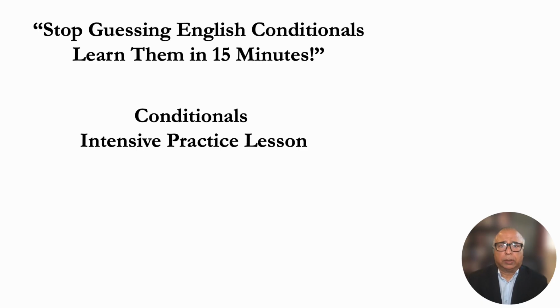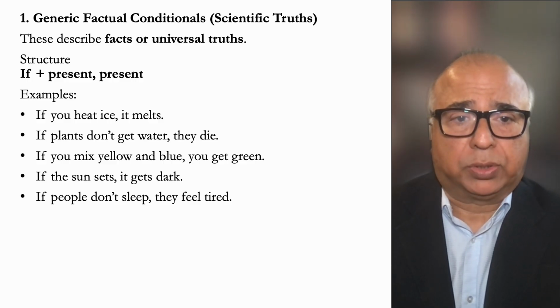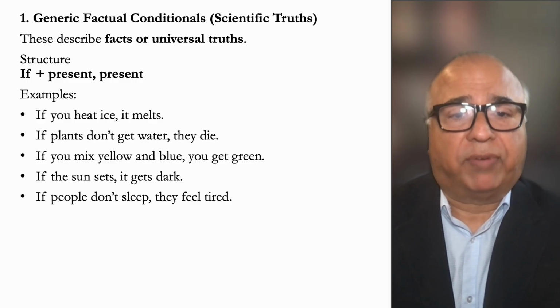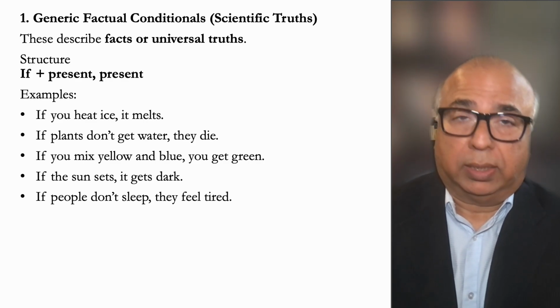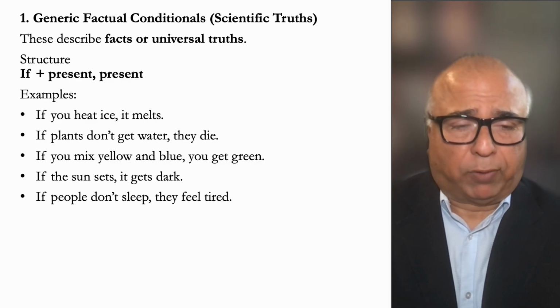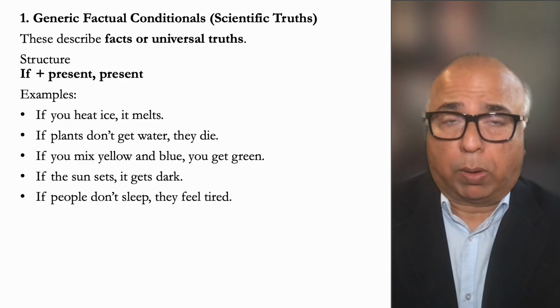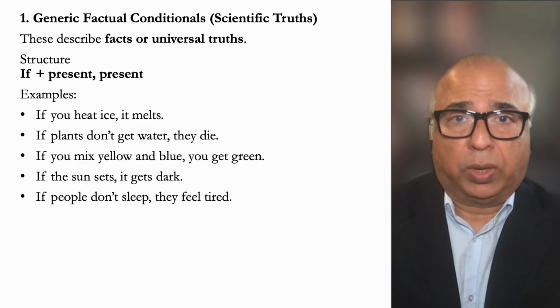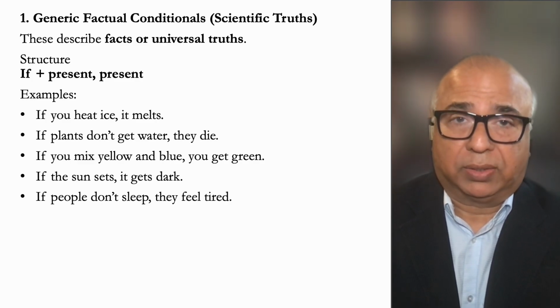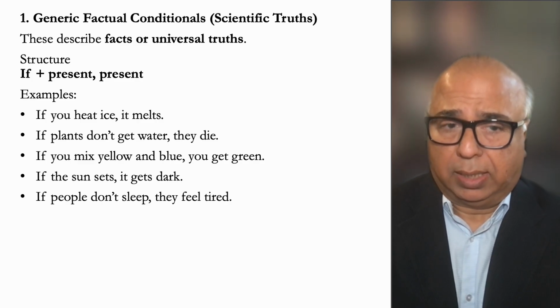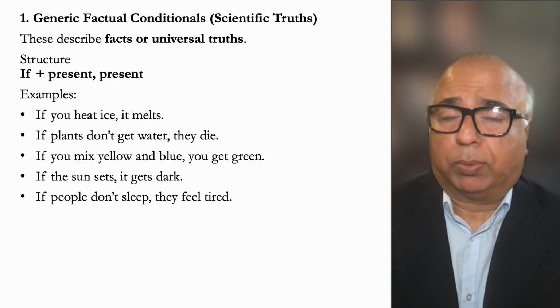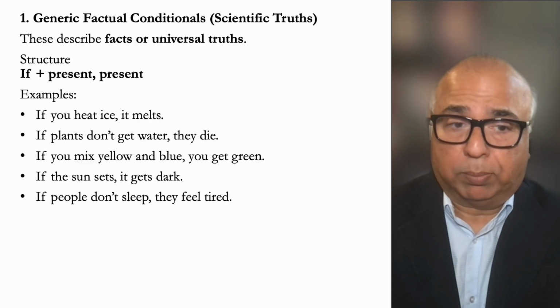So let's get started. The first type of conditionals are called generic factual, that are scientific truths. Okay? The structure is as follows. If, remember, all conditional sentences start with the word if, because it's a condition. If is followed by present tense and present. So example, if you heat rice, it melts.